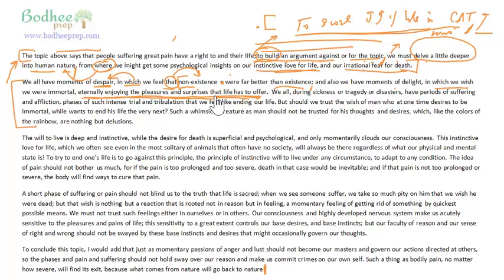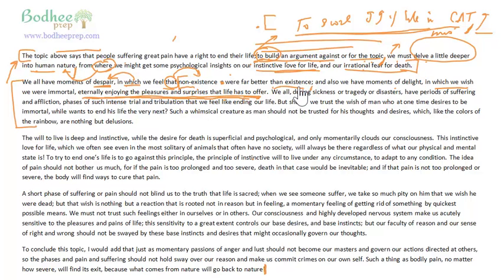Free modifiers are very elegant ways of expressing something, just as resumptive modifiers and summative modifiers are, right? It says here that we all have moments of despair in which we feel that non-existence were far better than existence, and also we have moments of delight in which we wish we were immortal, eternally enjoying the pleasures and surprises that life has to offer.